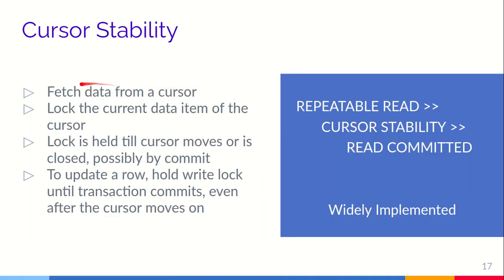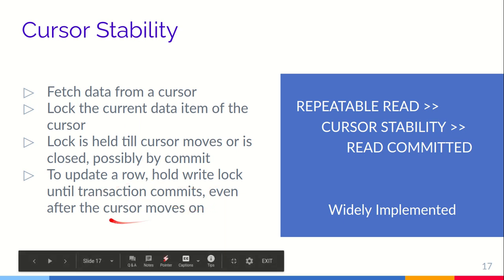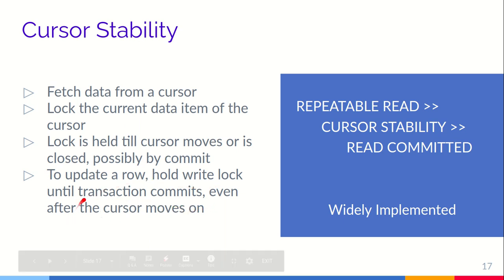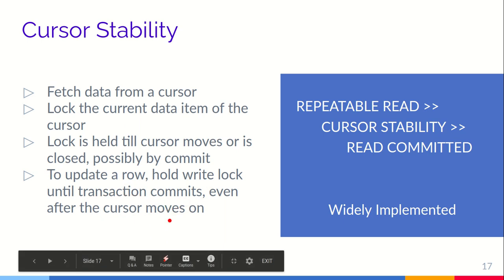So the cursor stability is the isolation level in which it fetches data using some cursor and locks the current data item of the cursor, and the lock is held till the cursor moves or is closed, possibly by a commit. And to update a row, it holds a write lock until the transaction commits, even after the cursor moves on. So the cursor might move on to fetch new data, but the transaction is not committed. In that case, it will still hold a write lock, but the read lock will change as the cursor moves.